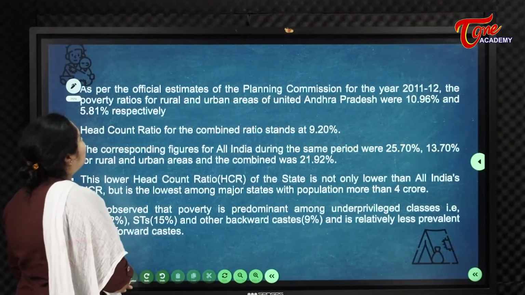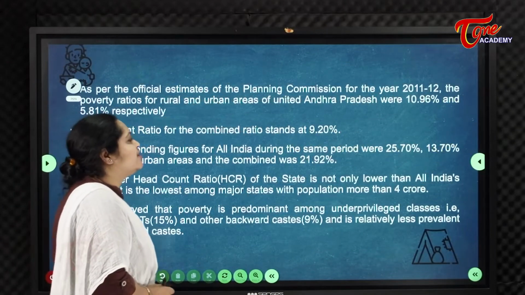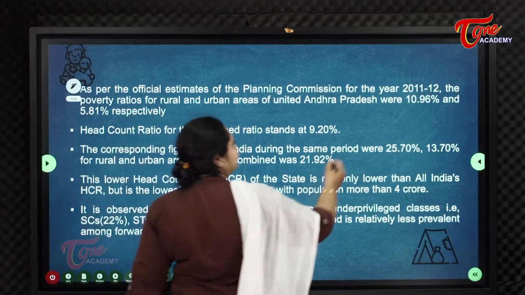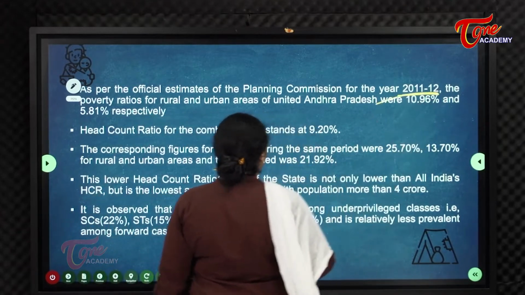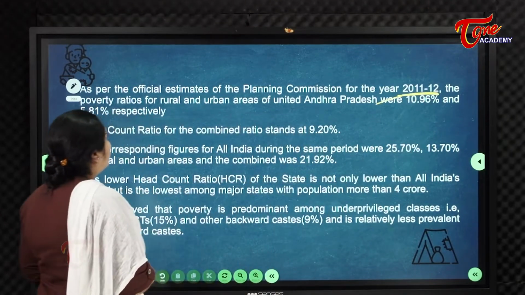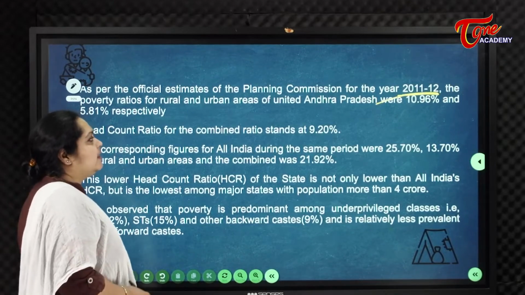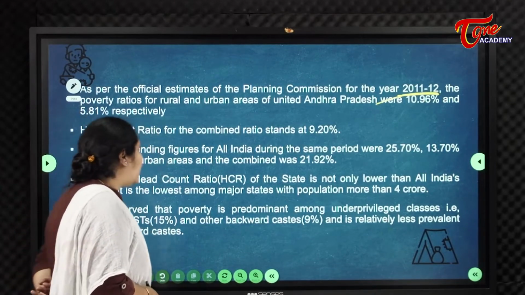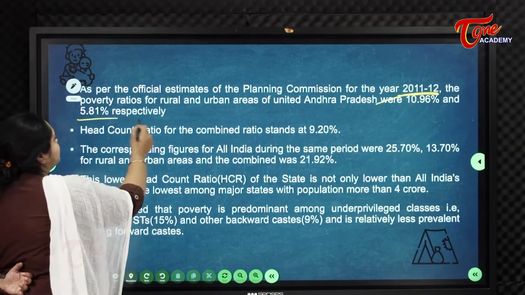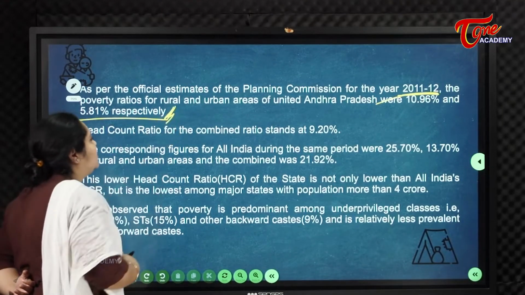As per the official estimates of the Planning Commission for the year 2011-12, the poverty ratios for rural and urban areas of United Andhra Pradesh were 10.96% and 5.81% respectively.